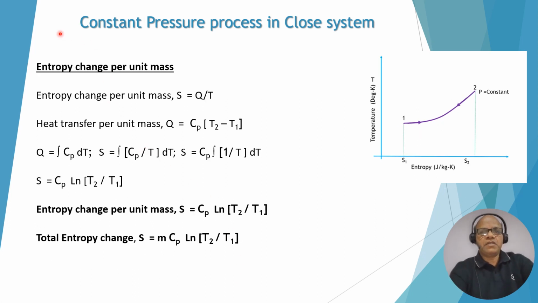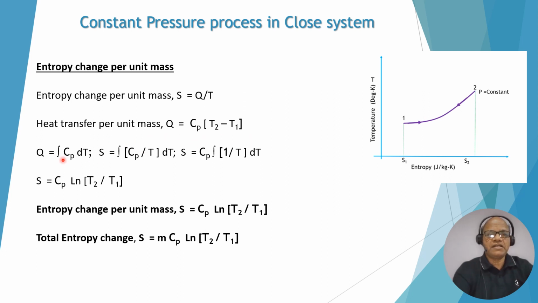Now the same parameter, we need to find out for entropy change. So entropy change per unit mass S is equal to Q by T, and heat transfer, just now we saw, Q is Cp into (T2 minus T1).